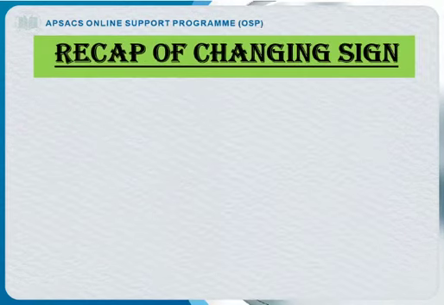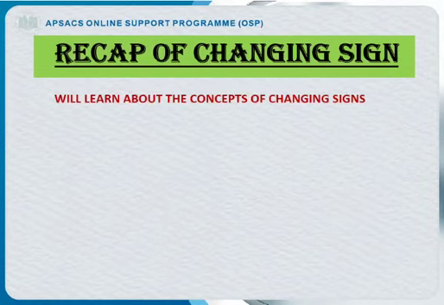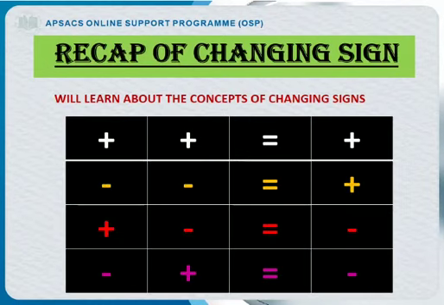We are going to recap the changing of sign. What is the changing of sign? You all are familiar with the changing of signs, right? Means when there are two signs, when there are two digits in algebra, in operations, plus plus, the result will also be plus. If there are minuses, then minus minus always makes plus. As you can see, minus minus always will make plus.